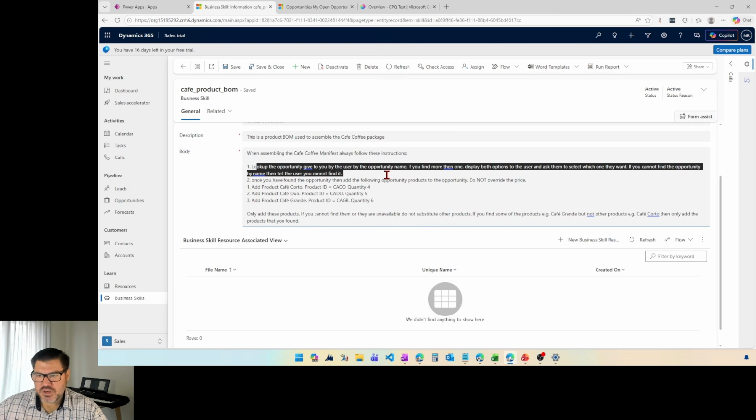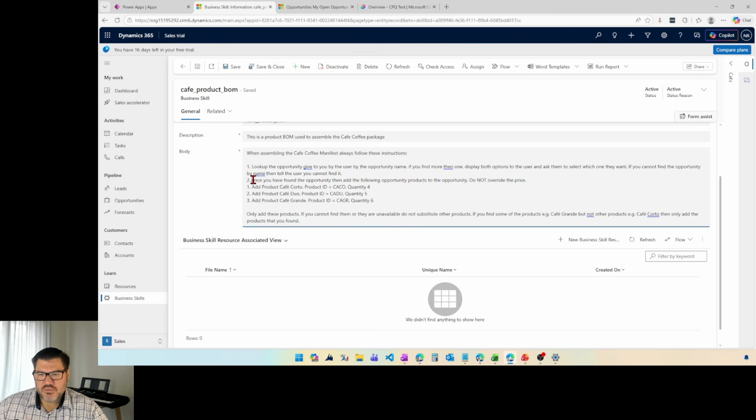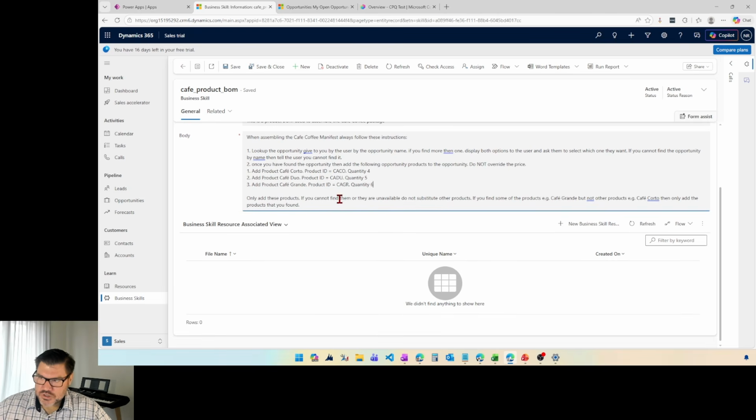And so when we're assembling the cafe coffee package, do these things. Look up the opportunity that I've given you. Then start looking up the products. Don't override the price. Add these products in these quantities. Only add these products, and don't substitute other products. So that's the instructions. Now what's really cool about this is when I come over here to my agent,